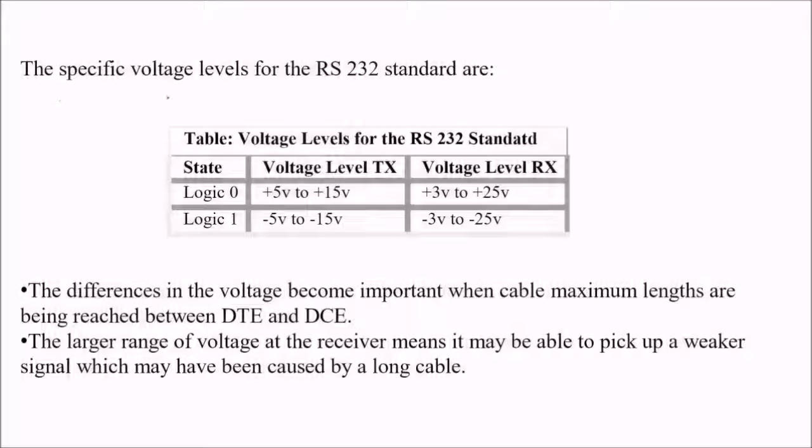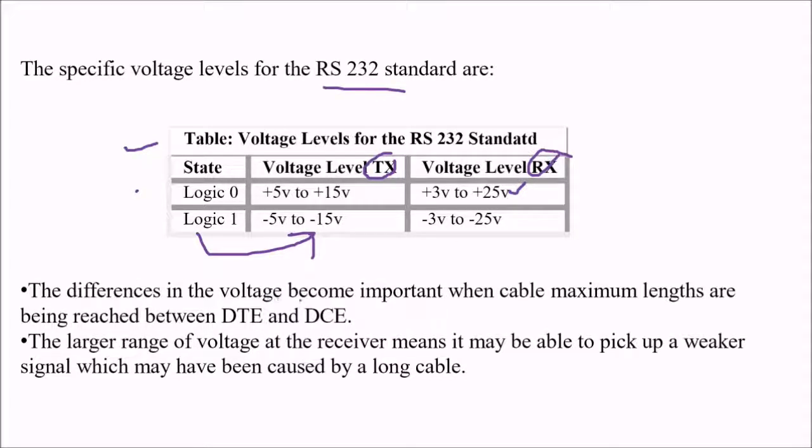These are the specific voltage levels of the RS-232 standard. You see, these are logic 0. TX means transmitter, RX means receiver. So logic 0 is +5 to +15 volts and logic 1 is -5 to -15 volts. See, 1 is represented by a negative voltage. At the receiver end, the range is quite a bit higher than at the transmitter, or TX, because it is +3 to +25 and -3 to -25.